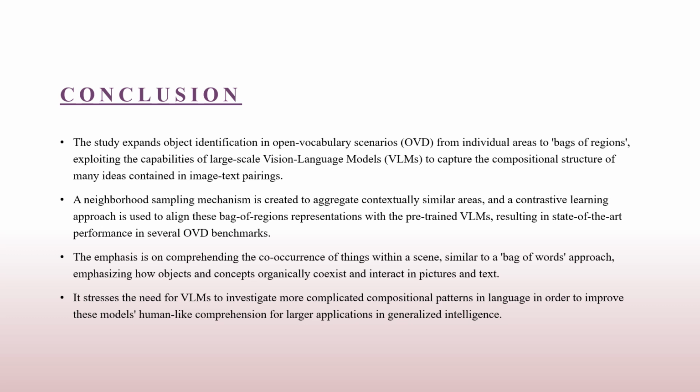Whether modern pre-trained vision language models are capable of capturing such complex linguistic structures is still an open question for the research community. Therefore, this paper not only contributes to advancing OVD but also underscores the need for further research into unveiling the behavior of VLMs and working towards endowing them with more human-like compositional representation, thereby moving closer to achieving generalized intelligence.